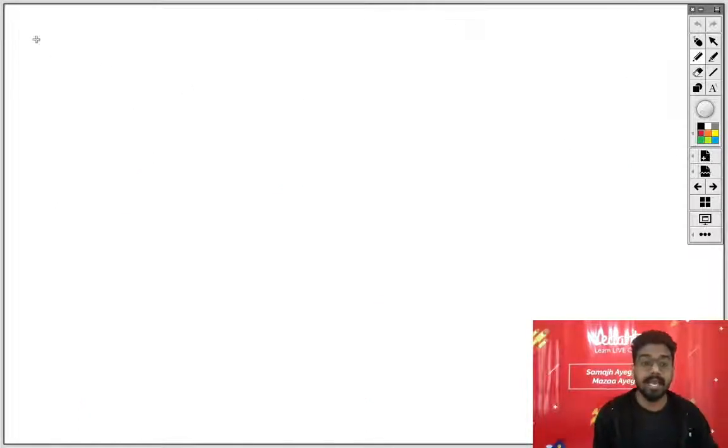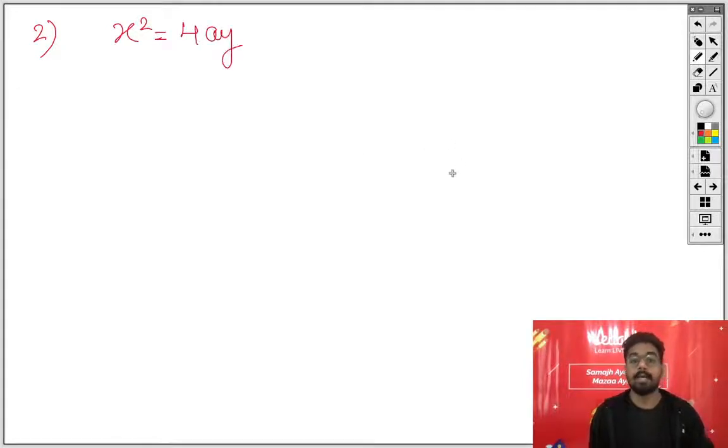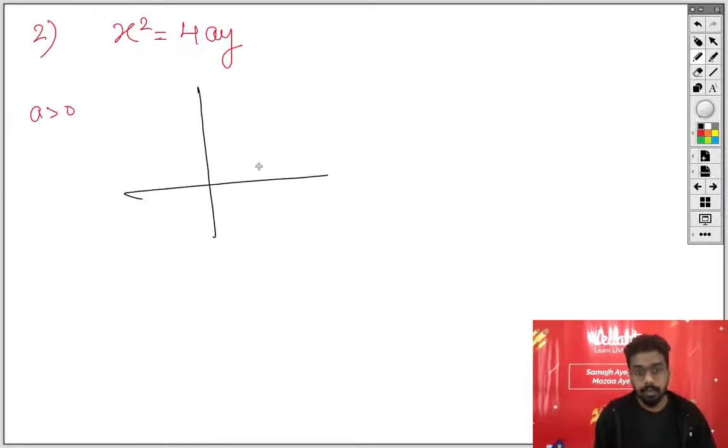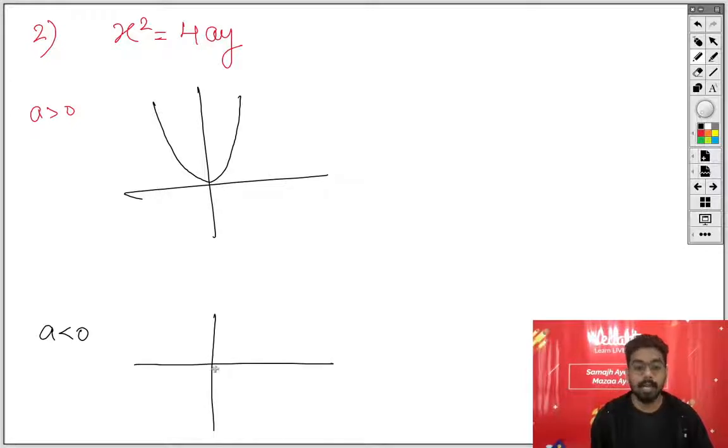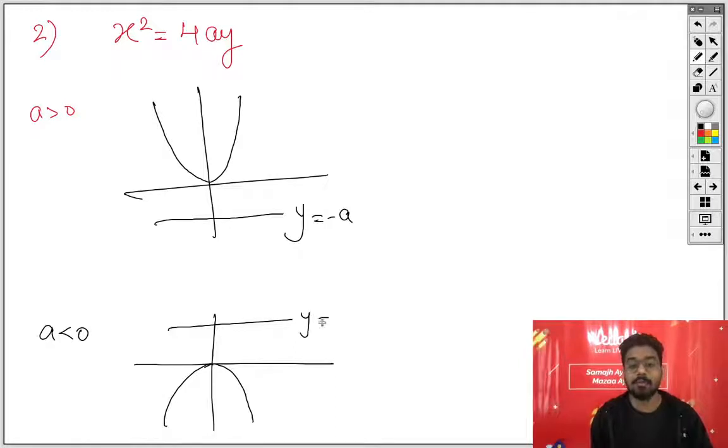Fine. And the second equation is x square is equals to 4ay. Now if a is greater than 0, you will draw a parabola something like this. If a is less than 0, you will draw a parabola like this. Fine. And if a is greater than 0, this is the equation of the directrix, y equals to minus a. And this is again y equals to minus a.